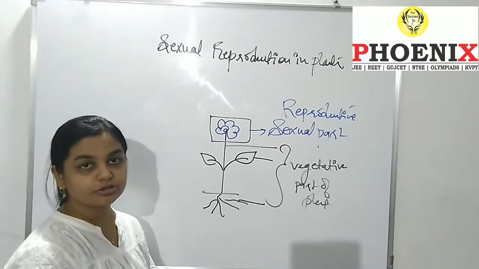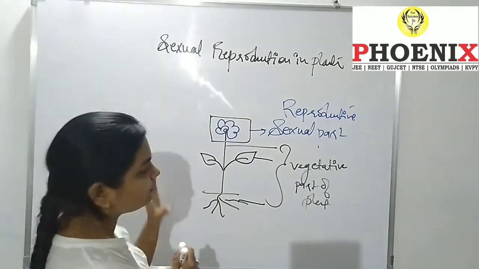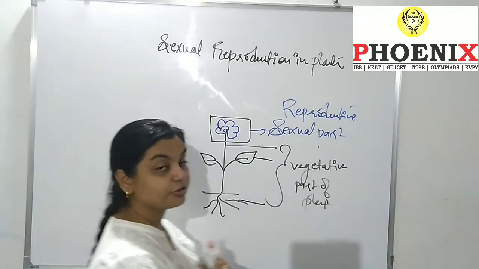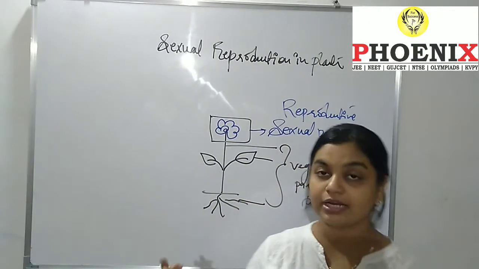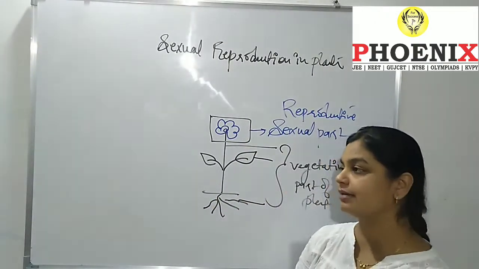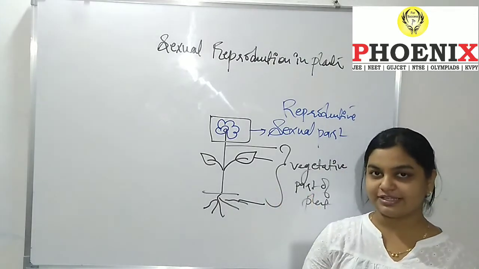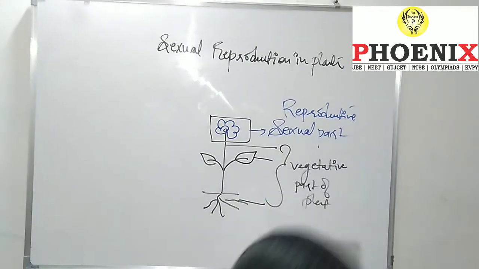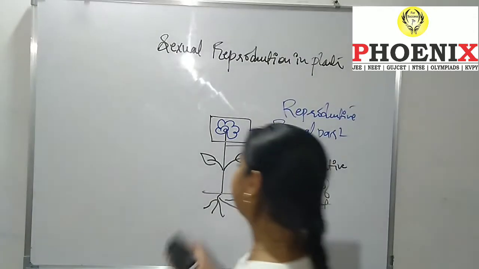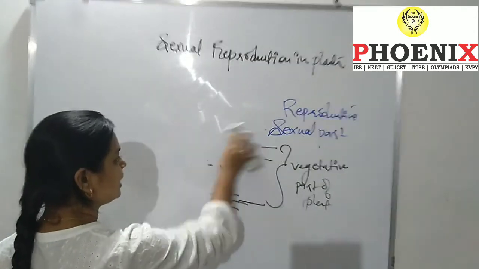So what we are going to do today is pick this flower up. First of all, I am going to describe the structure of the flower, and after that I am going to describe how the flower actually gets fertilized. So today we are going to see first of all the parts of the flower.